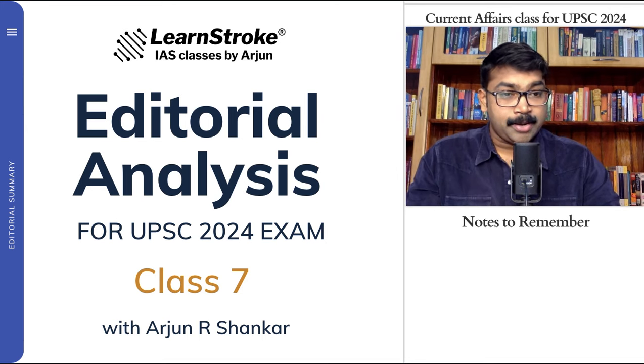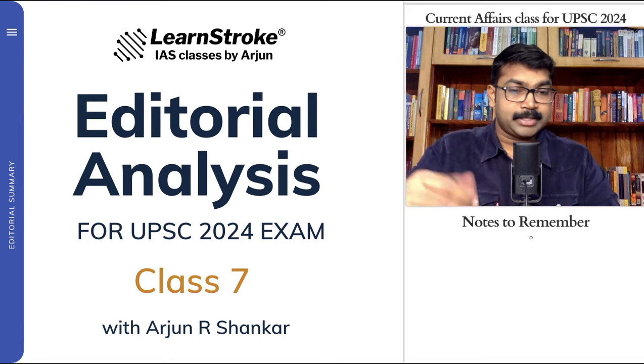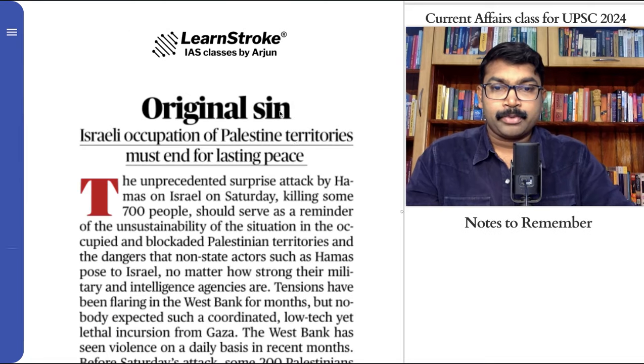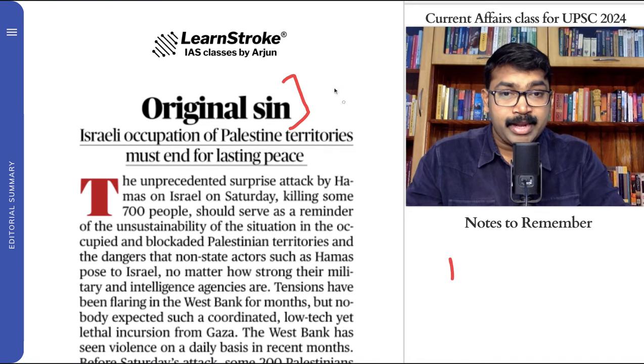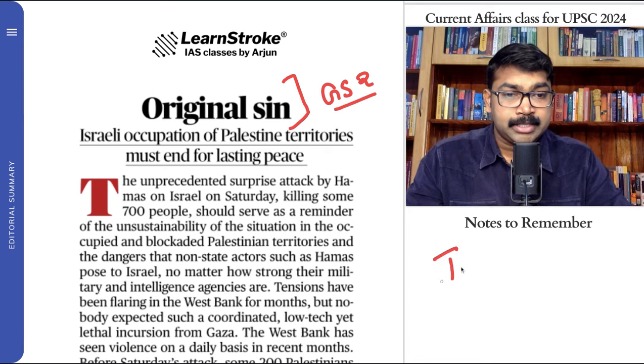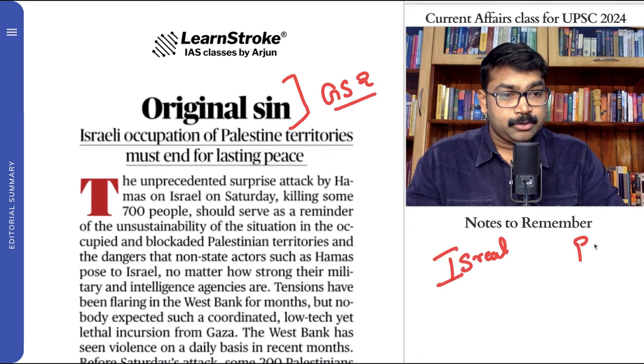So let's quickly move on to the first important topic that we have to study. The first important topic is original sin. It talks about the Israel and Palestine issues. These days it is very important from the perspective of GS Paper 2, international relations. You get a lot of articles regarding Israel and Palestine, so it's very important to know.